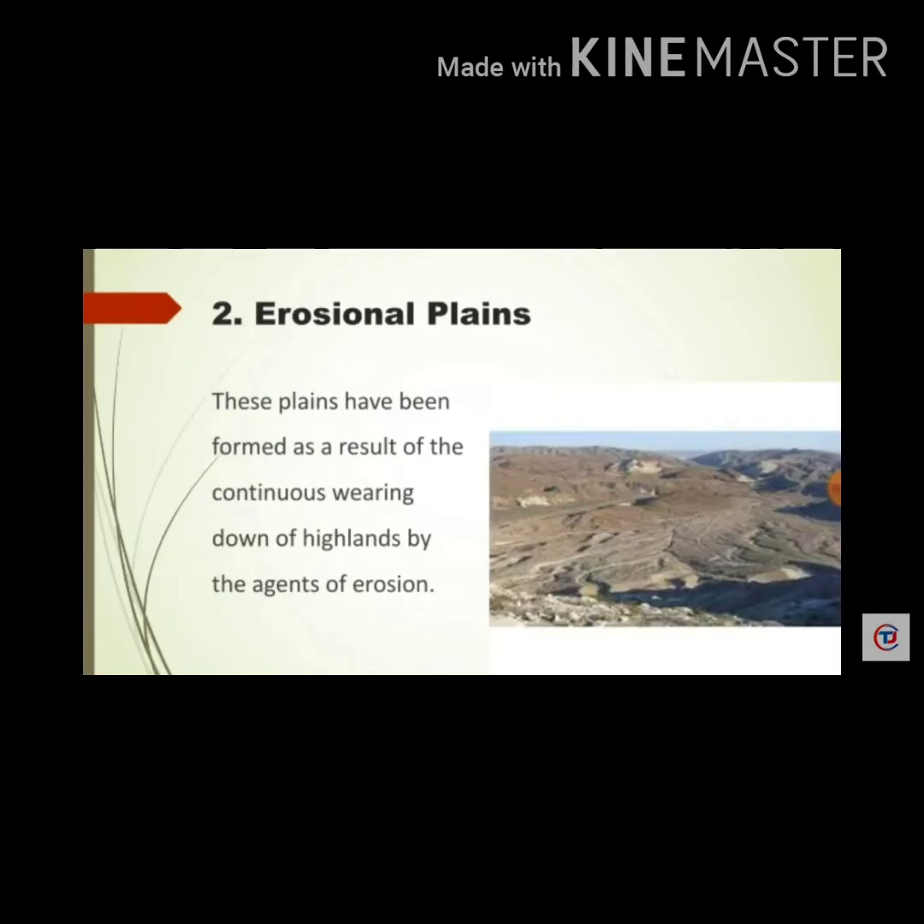Next is the erosional plains. As is clear by the name only, these are the plains formed due to the erosion of that area, or we can say due to the continuous wearing away of the highland, which converts highland into lowland. The plains near the Aravallis are formed due to erosion. The main agents of erosion are wind and running water, due to which the erosional plains are formed.